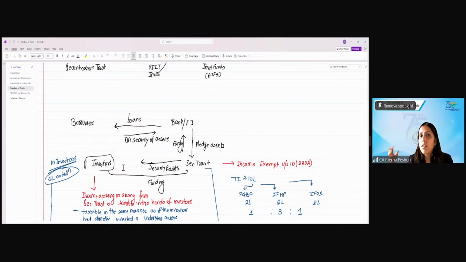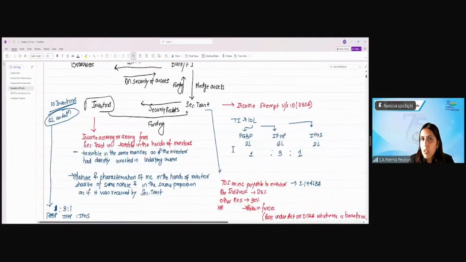So banks give the loan to the borrowers, and they give the loans on the basis of some security of assets. Now the bank raises this amount by giving or pledging the assets to the securitization trust. Now, securitization trust, which is there, it is considered as a pass-through entity.